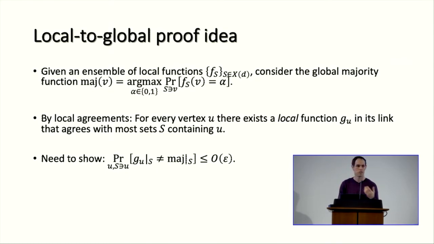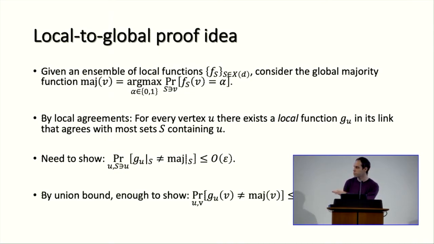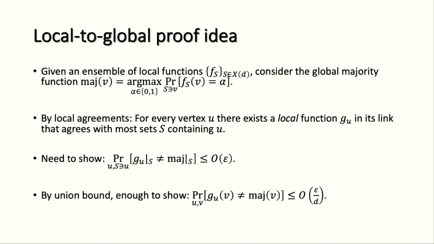So if we randomly take a vertex U, most likely it agrees with the global majority function. And by a simple union bound, it reduces to showing that if we take two vertices U and V, the probability that the opinion of U on V differs from the global majority on V is bounded by epsilon over D, and then we get what we want.